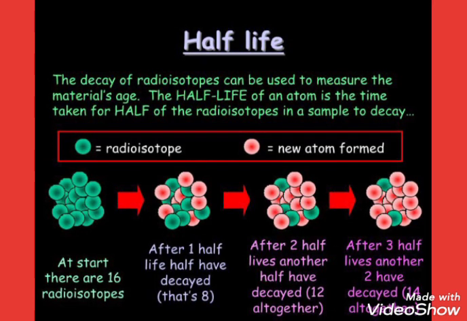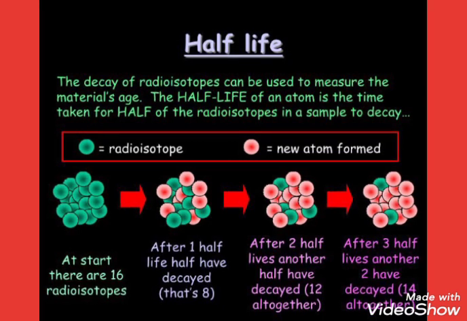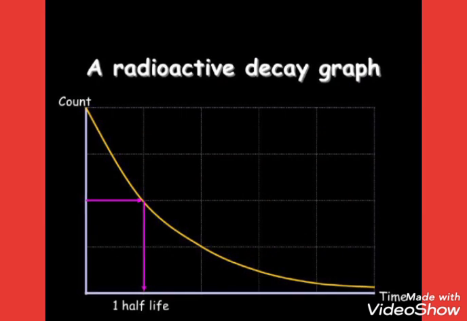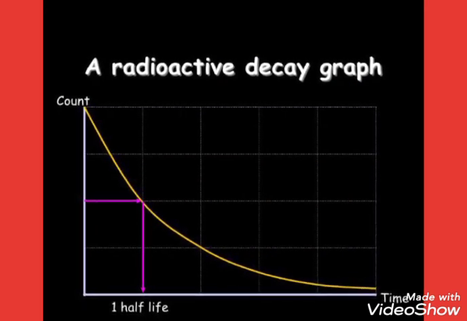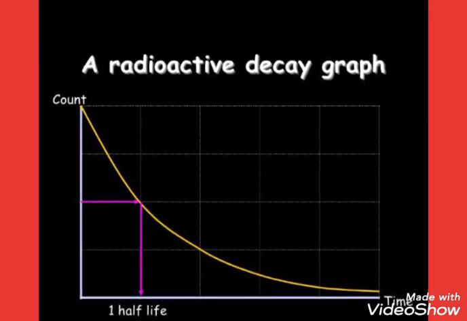Half-life. What is half-life? The decay of radioisotopes can be used to measure a material's age. We can measure the material's age. How is it denoted by time? By count. This is the half-life. You can see the curve. This pink line denotes one half-life.